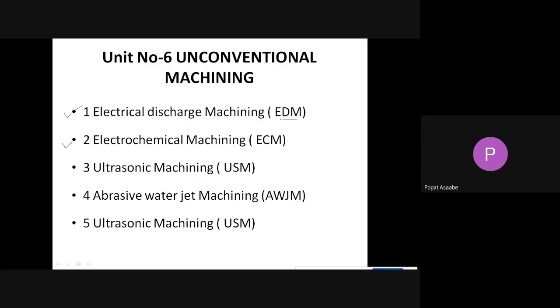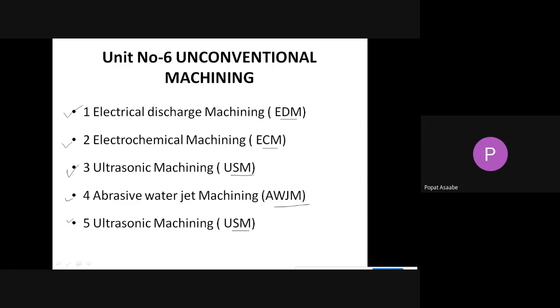The next content of this unit is electrochemical machining, in short ECM. Then the third content is ultrasonic machining, also called USM. Then next is abrasive water jet machining, short form AWJM. And then the next content is ultrasonic machining. Those are the 5 unconventional machining processes.